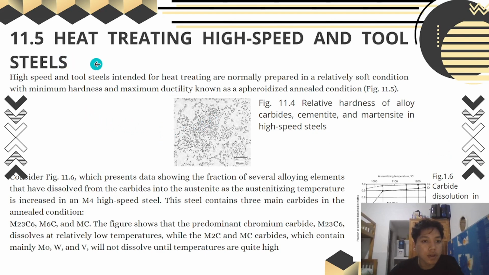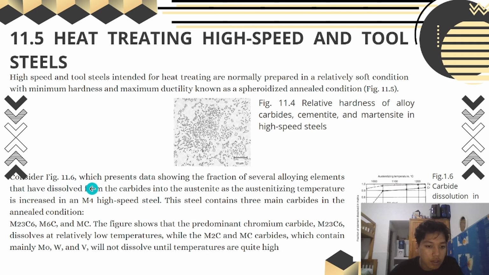Next, 11.5. Heat treating high-speed and tool steel. High-speed and tool steel intended for heat treating are normally preferred in a relatively soft condition with minimum hardness and maximum ductility, known as a spheroidized condition. Figure 11.4, relative hardness of alloy carbides, ferrite, and martensite in high-speed steel.